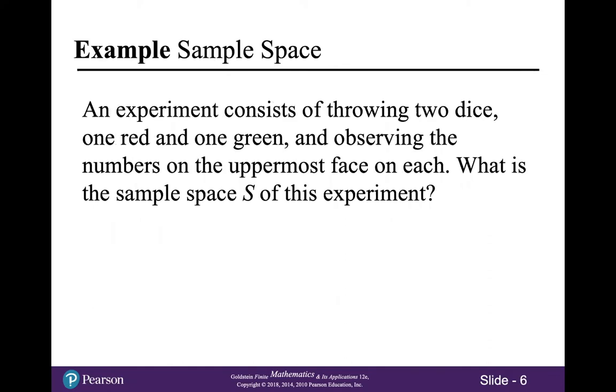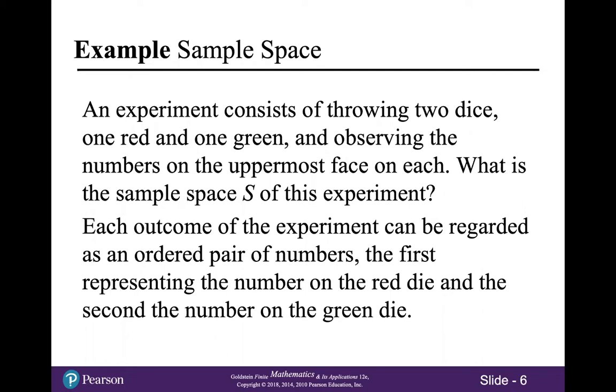All right, so for an example of sample space, an experiment consists of throwing 2 dice, one red and one green, and observing the numbers on the uppermost face on each, the way that you normally play with a pair of dice. What is the sample space S of this experiment? Each outcome of the experiment can be regarded as an ordered pair of numbers, the first representing the number on the red die and the second the number on the green die. So this sample space actually has a whole lot of outcomes in it.